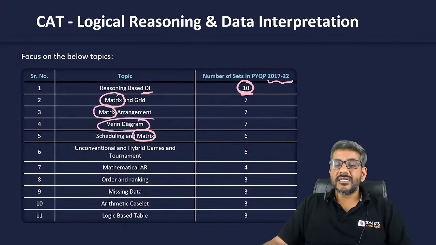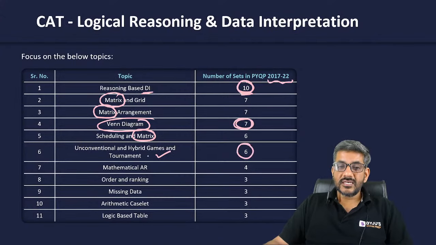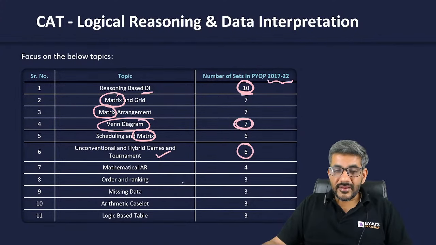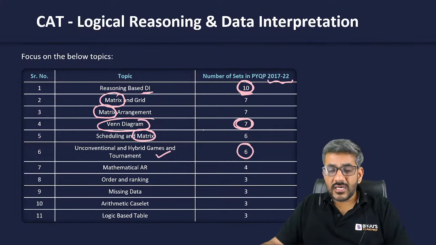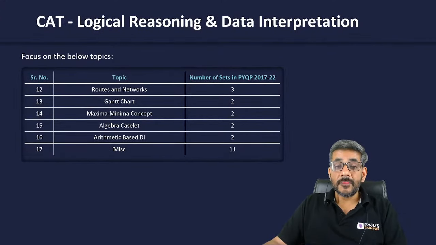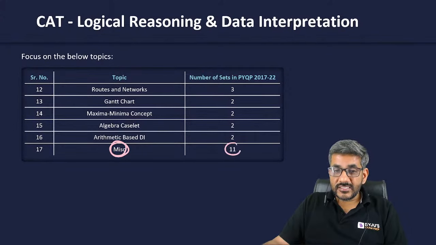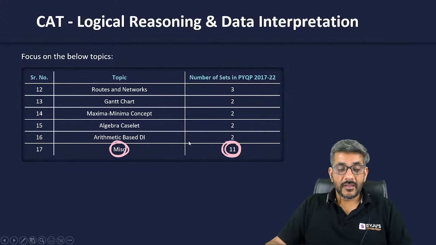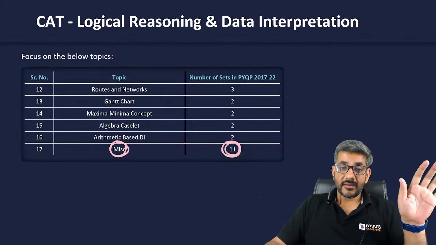Venn diagram, that is set theory based sets, have been 7 in the last 6 years. Then you have games and tournaments based sets, that are 6. Mathematical analytical reasoning, order and ranking, missing data. And this list is not complete, rather, we have more sets. Even after that, miscellaneous is the largest area among all of them. The maximum possible number of sets have been from the miscellaneous area, right?